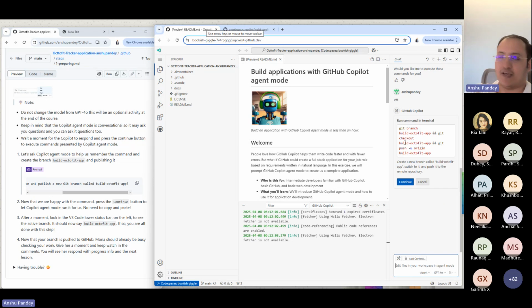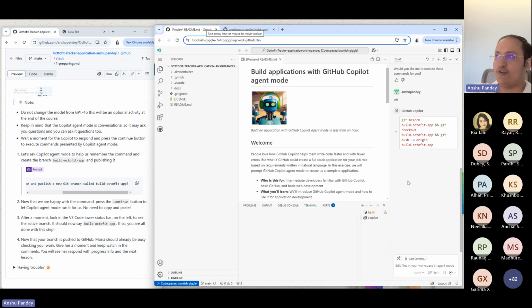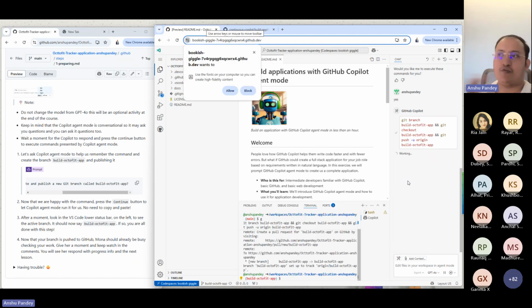So it'll identify this set of commands to be executed, and we can click on continue. And the moment you click on continue, it will start executing. So you don't have to copy and paste the commands from here to there, and we don't have to perform almost anything. We just have to keep chatting with the developer to get the job done.